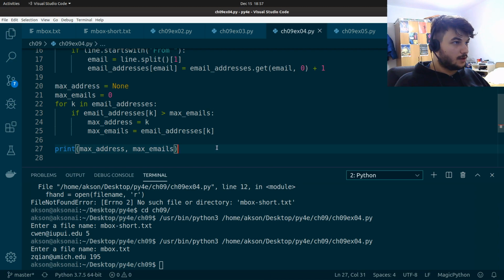And in case we don't get an email, or for example, if this dictionary is empty, then we just leave it at None and 0. Okay, so this seems to be working fine. Let's move on with the next exercise.